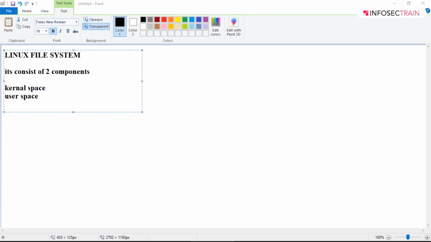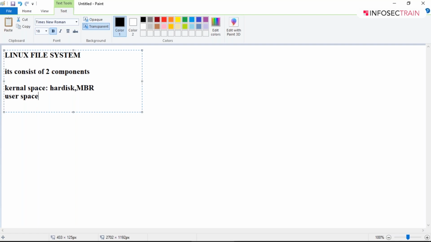So kernel mode is having what? It's having the hard disk, your master boot record, that is MBR, your boot sector, your NTLDR, and your operating system. So kernel space will be including your hard disk, which will include your MBR or GPT. I'm writing MBR in capital letters.